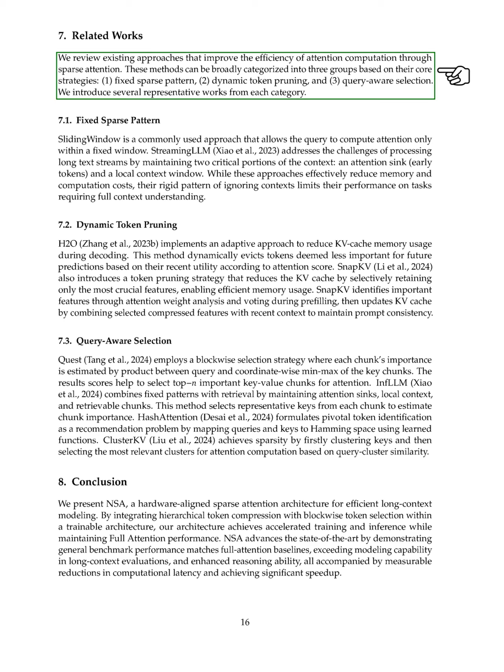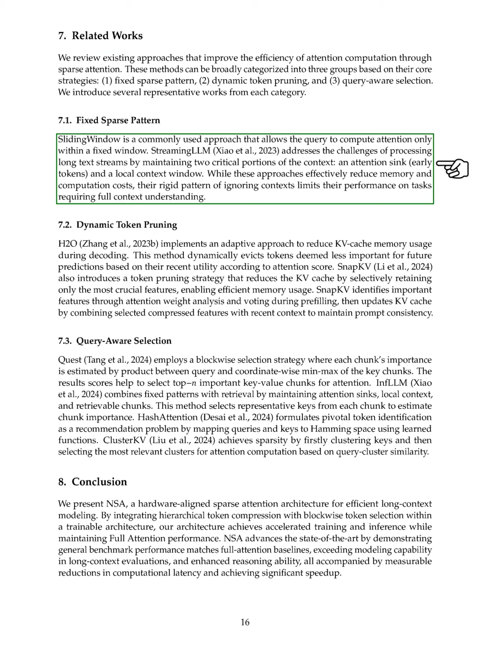Section: Fixed Sparse Pattern. In this section, we discuss several strategies for improving attention mechanisms in processing long text streams. We start with fixed sparse pattern, where the sliding window method allows us to compute attention within a specific, limited area. StreamingLLM tackles the issue of handling lengthy text by keeping 2 key parts of the context: an attention sink, which consists of earlier tokens, and a local context window. While these methods help reduce memory and computation needs, their fixed approach to ignoring broader contexts can hinder performance on tasks that require a complete understanding of the context.